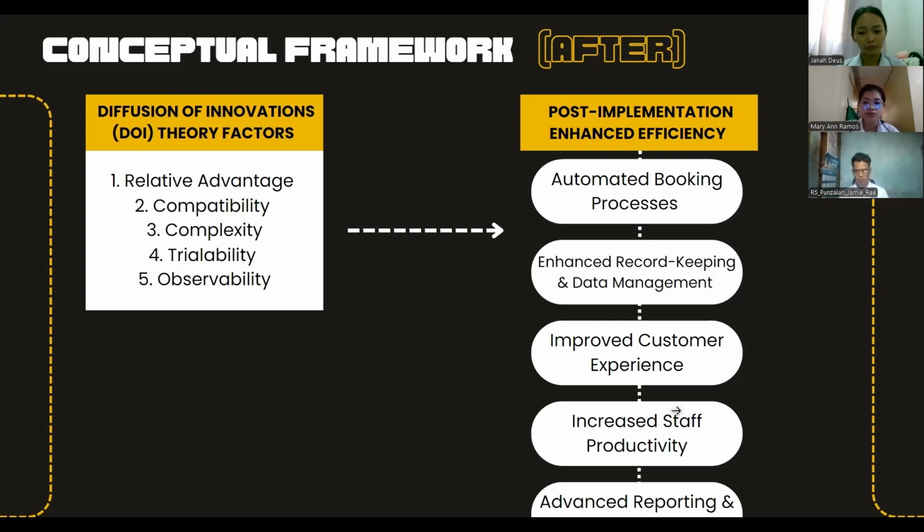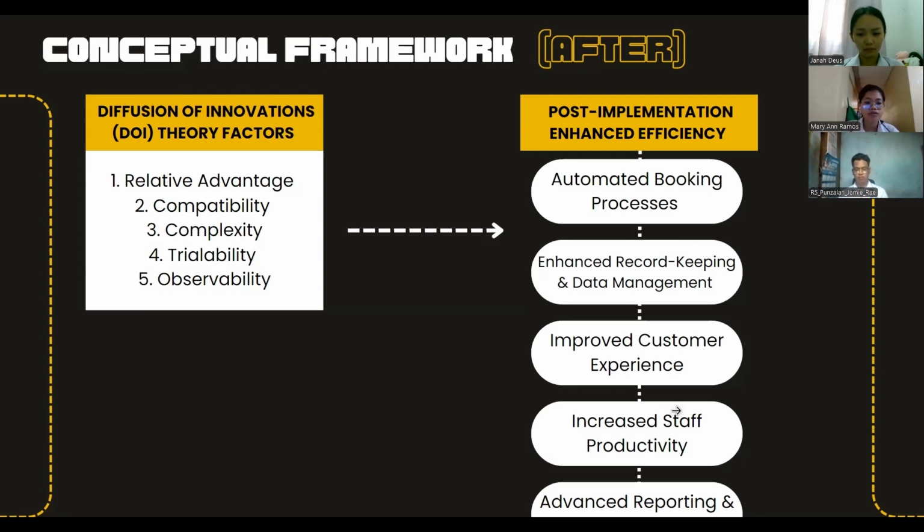Next is reliability, which helps users become comfortable with the new technology and build confidence in its effectiveness before making a full transition. The Booking House operating system offers features that allow potential users to experiment with the technology before fully committing. And lastly, observability: the real-time data and reporting provide tangible evidence of the system's impact on operations. These visible results serve as powerful testimonials to the system's effectiveness, encouraging wider adoption and reinforcing the decision to implement the technology.